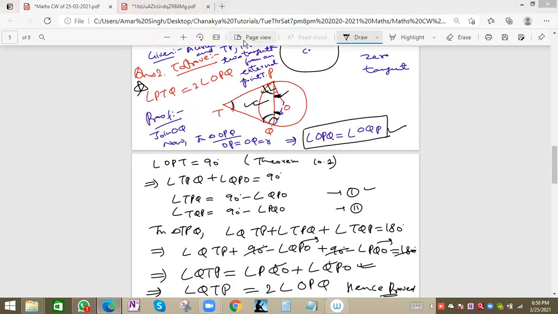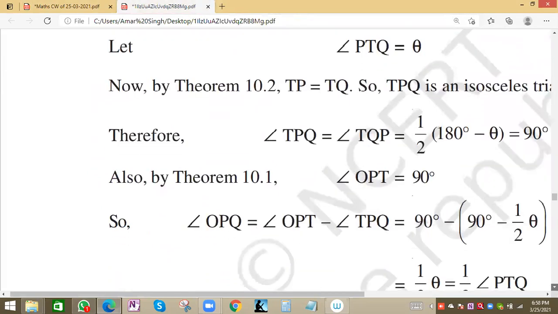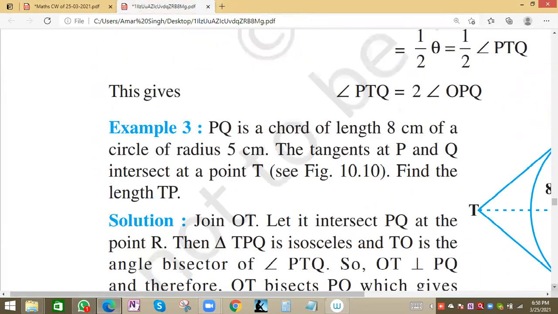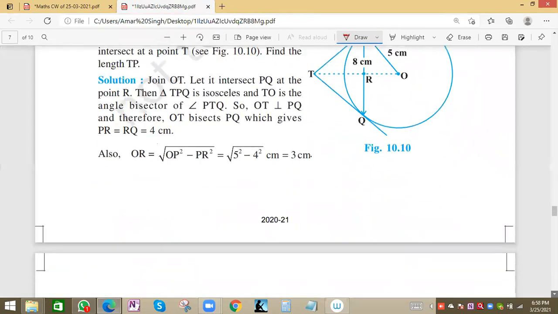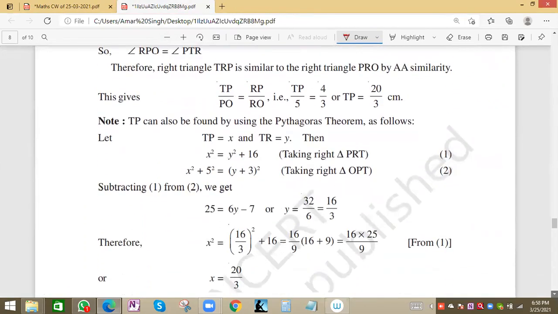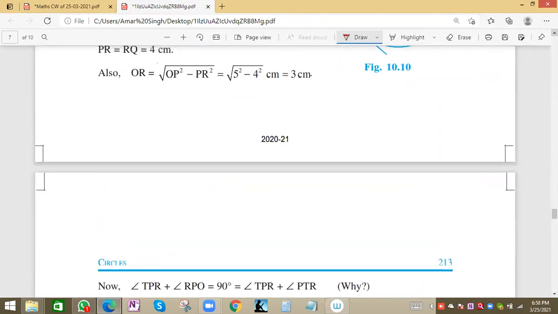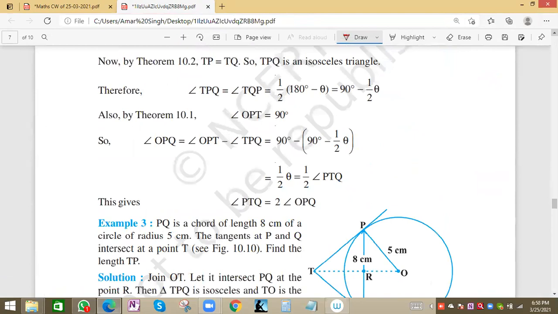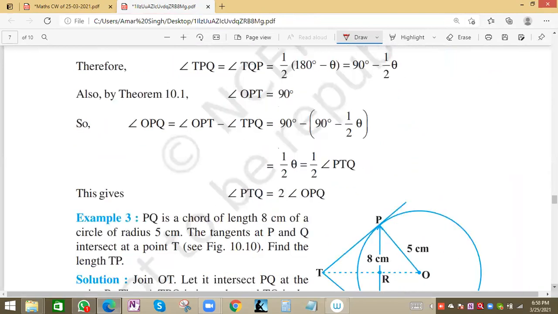Noted. Now I'll take the next question from the second exercise. They have also used the same method. After the third question there is the exercise, so we'll do one more question, example 3. The exercise questions you can try because we know the concepts now, and doubt questions we'll discuss in our next session.